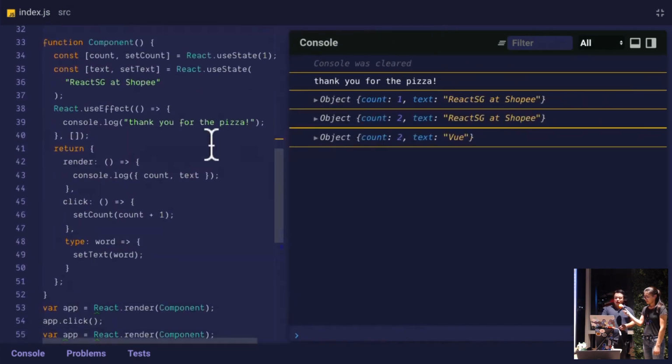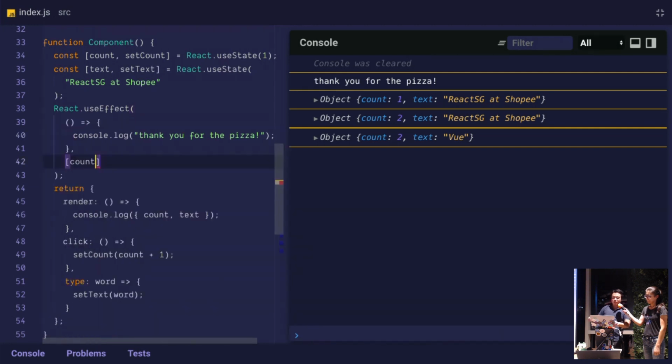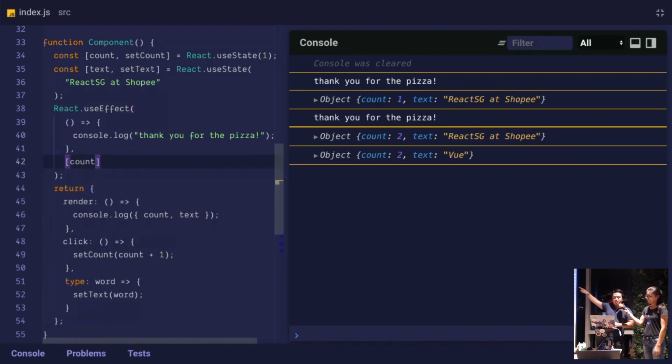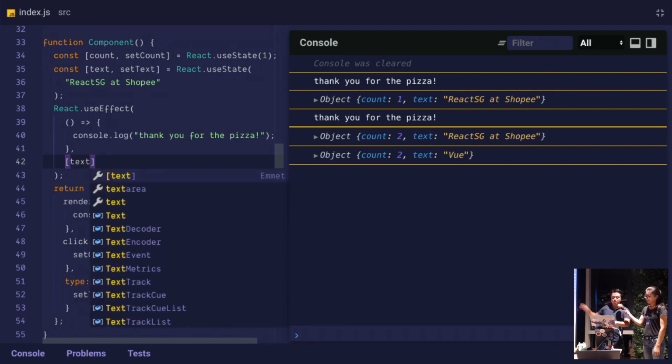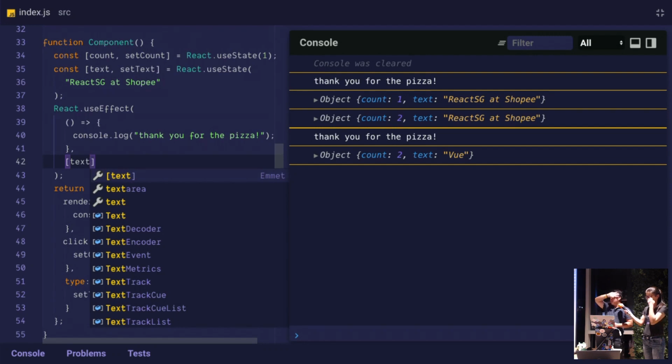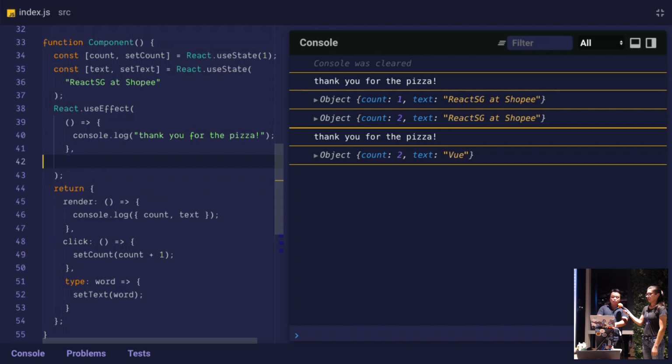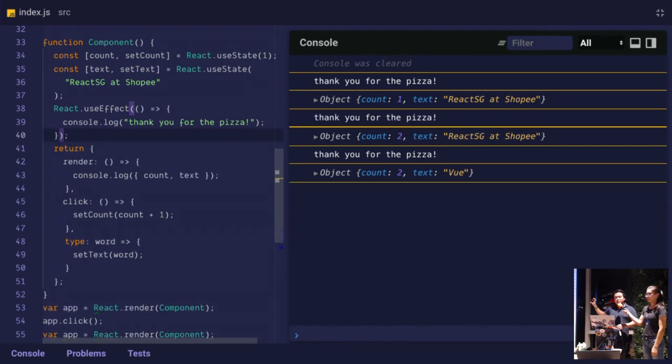So when I have an empty dependency array in my useEffect, the effect only runs at the beginning. When I have a count in my useEffect, it runs when the count changes from 1 to 2 and nowhere else. When I start to subscribe to the text changes, the useEffect only runs when the text changes and not when the count changes. And when I remove it and I have undefined as my dependency array, it just runs every single time. So that's a good implementation and intuition of what the useEffect hook does.